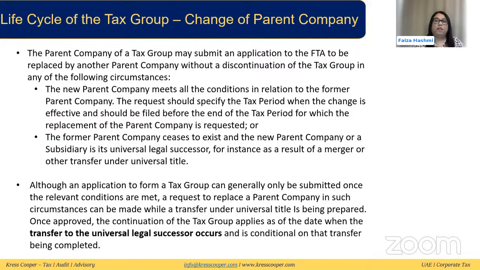There could also be a case where there is a change of parent company. If there is a change in the parent company, the tax group doesn't need to be discontinued. There are circumstances where we can change the parent without this discontinuation. If the new parent is meeting all the conditions, then they can request to be part of the group as a replacement of the old parent company. Or if the former parent company is no longer there and the new parent is a universal legal successor, then in that case also, the parent company can be changed without discontinuing this tax group.